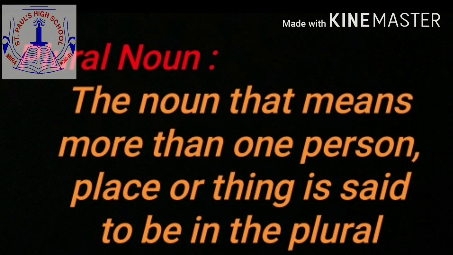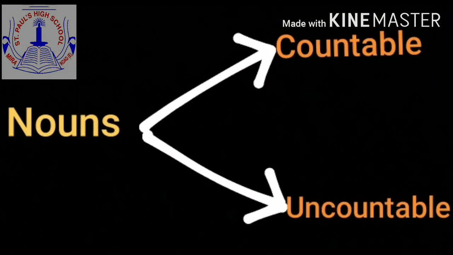What is meant by plural noun? The noun that means more than one person, place, or thing is said to be a plural noun. Now students, in this video we are going to study about countable and uncountable nouns. There are many kinds of noun. One way of classifying noun is into countable and uncountable noun.